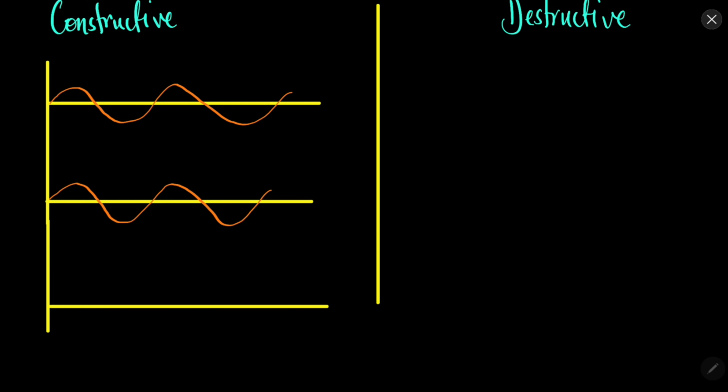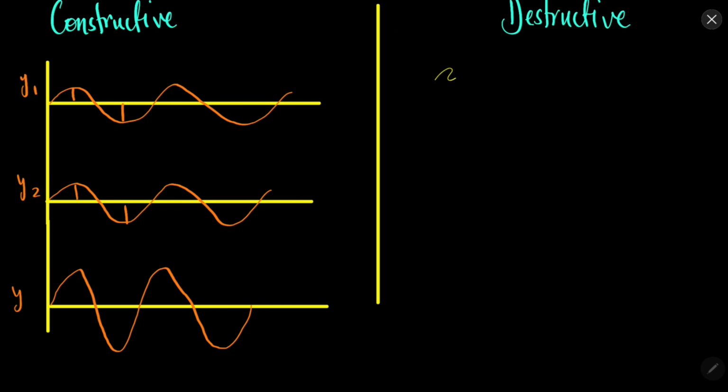In this case, this is input 1, this is input 2, and this is our resultant. The resultant will have the higher amplitude, as the amplitudes get added up. Because of that we will get a light wave with higher amplitude. So this is the constructive interference.